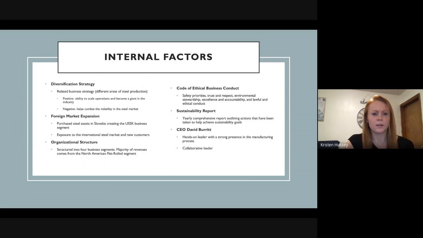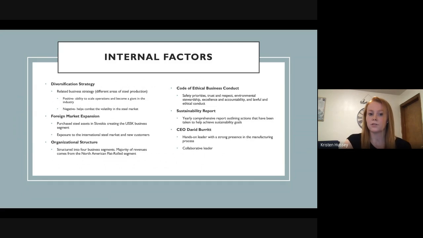In terms of foreign market expansion, US Steel entered into the foreign market by purchasing steel assets in Slovakia, creating the USSK business segment. This gave them exposure to the US steel market, new customers, and also new challenges and risks that they did not have domestically.